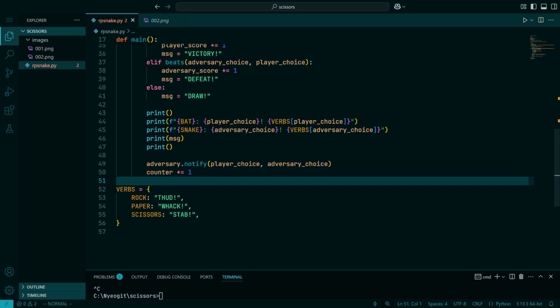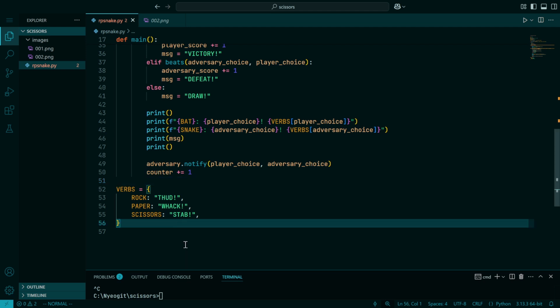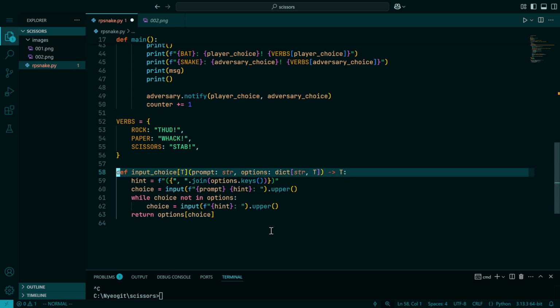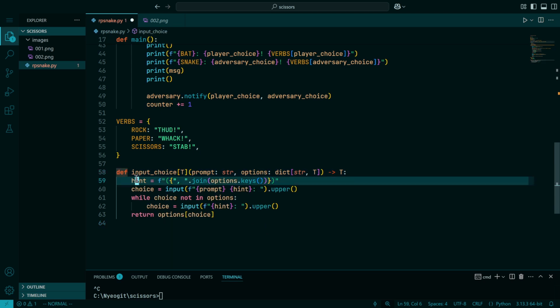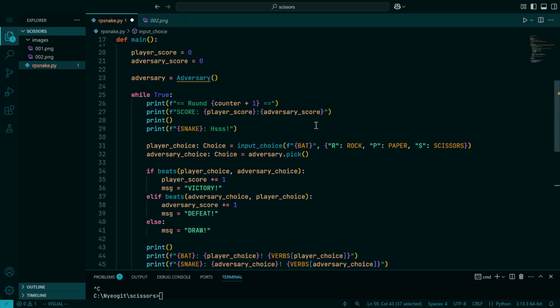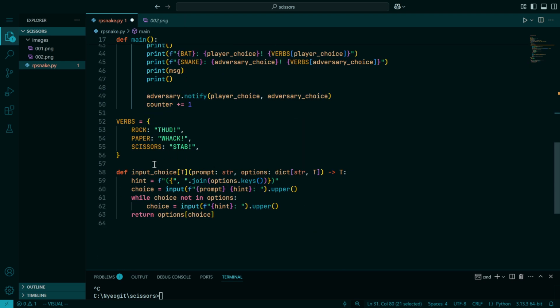And I defy you to come up with a better set of verbs for these 3 nouns. We also, of course, have to give the player the ability to make the choice that we've promised them. So this is a little bit dense, but basically we're generating a hint. It'll say exactly RPS, because those are the 3 letters here. We generate a hint. We ask the player to select a character, and we'll uppercase it for them.